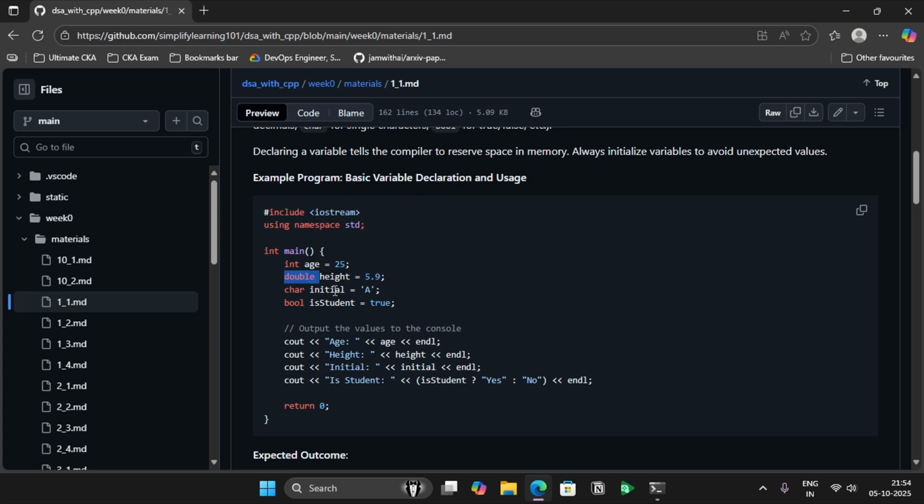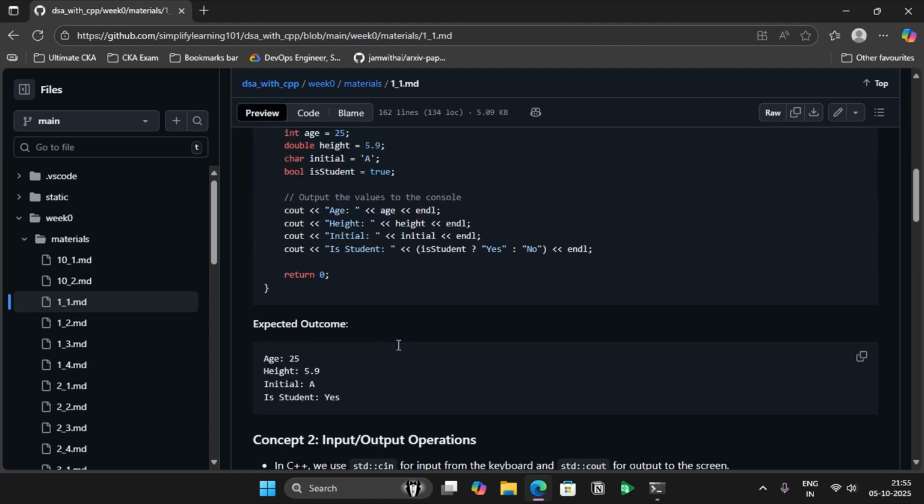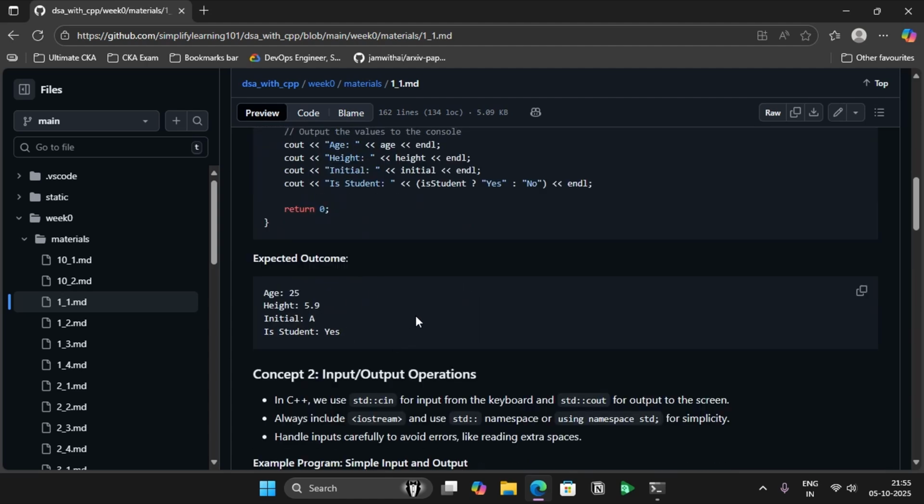The third variable is initial, which is expected to hold a character, so it is declared as char. The last one is eStudent. It's kind of like a flag, whether it is a student or not, so we have used the data type bool. This is how you declare a variable and use it. We're just printing the content here. That's about variables and data types.